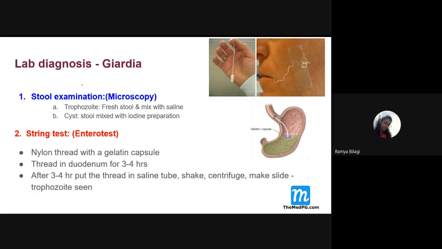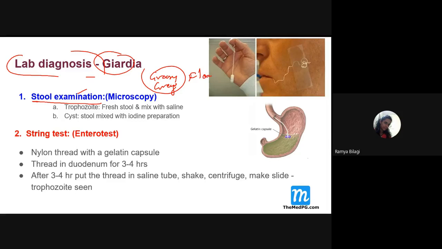Now we will come to the lab diagnosis. Here also some questions are asked related to Giardia lamblia. For lab diagnosis, we have to look at stool examination, both microscopy and macroscopy. Macroscopically, students, the stool will be greasy and gray in color. Then it will also float. The stool floating in water is also one of the important features.